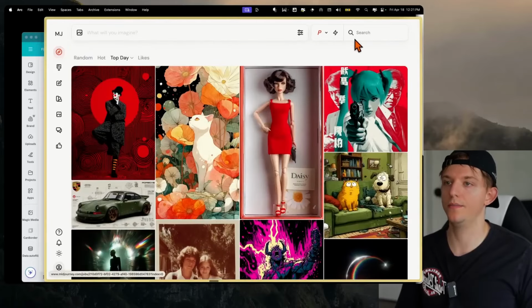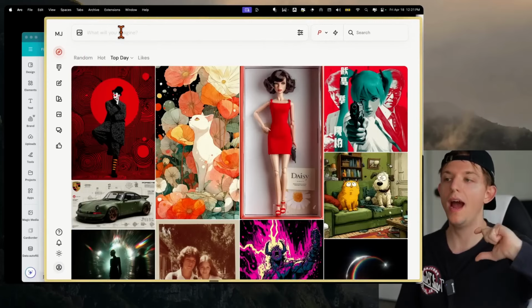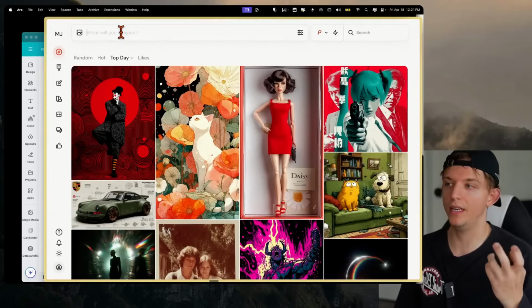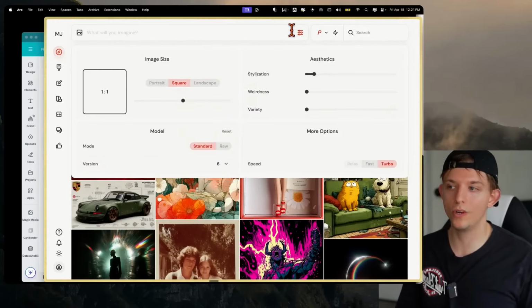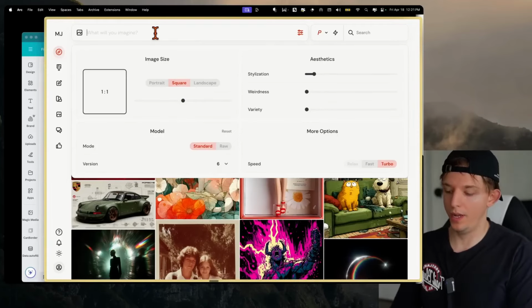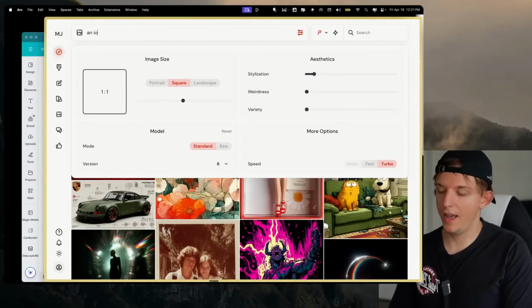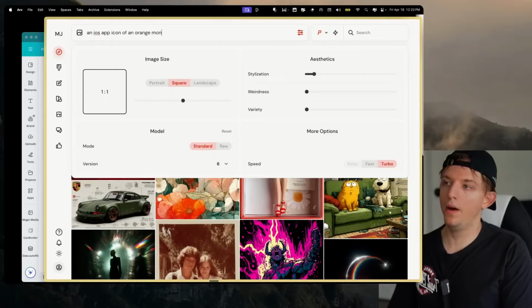And the main difference here is we can actually just mass create images. And it's a lot more fun when you're trying to come up with something, when you're after discovery of AI generated images and AI generated styles, and there's a lot more settings built into the platform. Let's imagine we wanted to create an app icon, right? We wanted an app icon for an app called Vibe Code, right? An iOS app icon of an orange monkey, cute, minimalistic, and yeah, let's just run this.